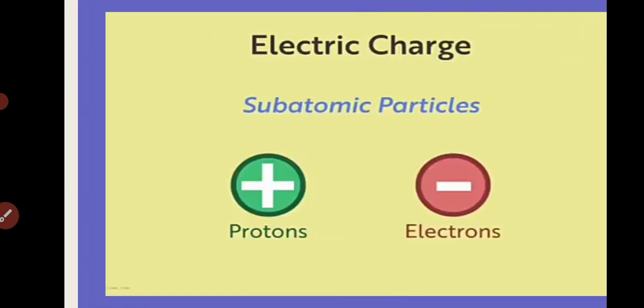These are basically known as subatomic particles, because they make up the atom, in which we have protons and electrons. But the flow of negative charge, that is the flow of electrons, is responsible for constituting the electric current. Therefore, we can say that electricity is basically derived from the term electron.